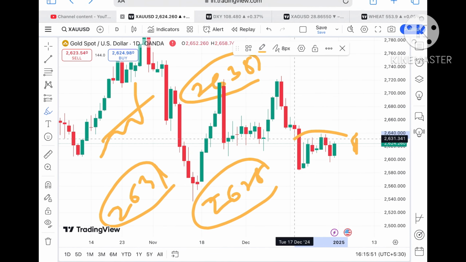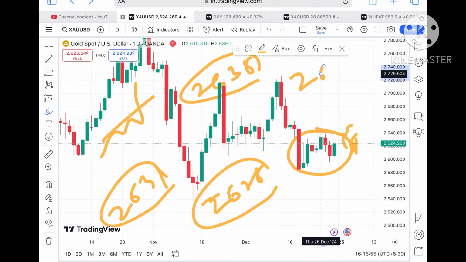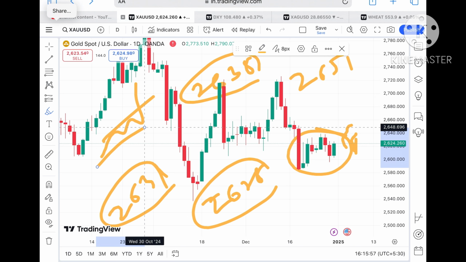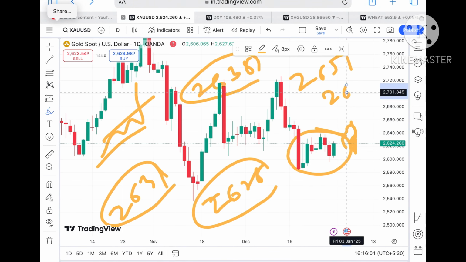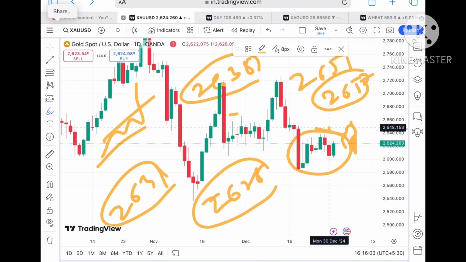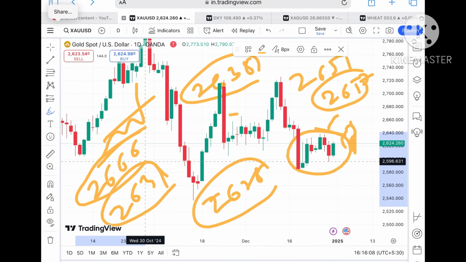Suppose the price moves above this level, the probability of touching 2638 will be there, and this level is already being tested, so chances are high it will cross this particular zone, and we can see it can touch a level of around $26.51, which is already being tested. So chances are high it will cross this level, and from there it can touch a level of 26.57, and then there will be a zone breakout, so further upside we can see towards $26.66.